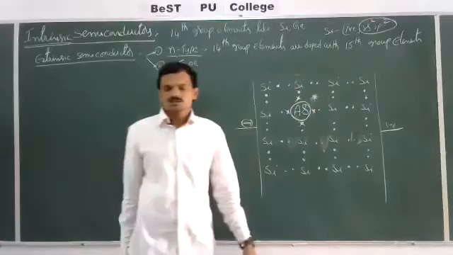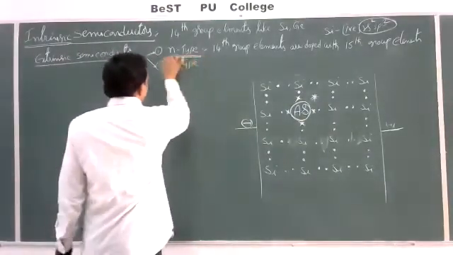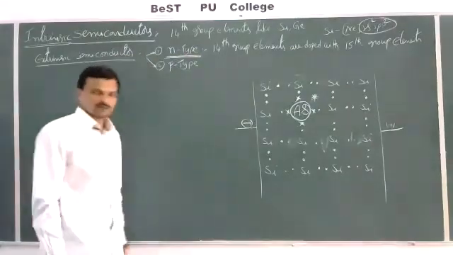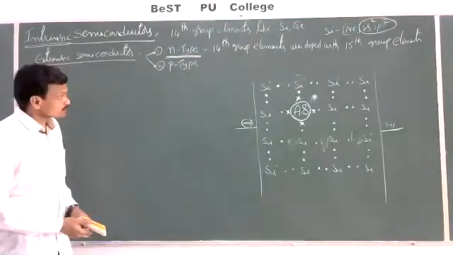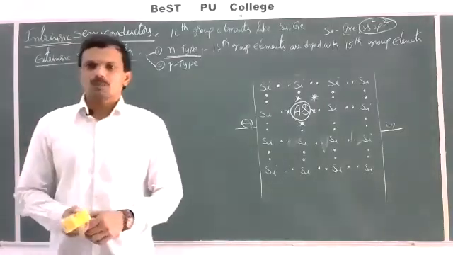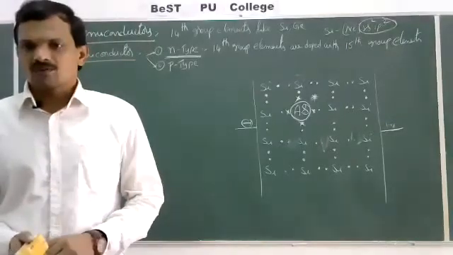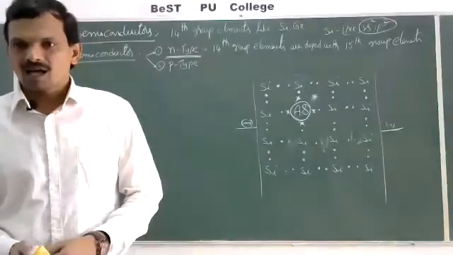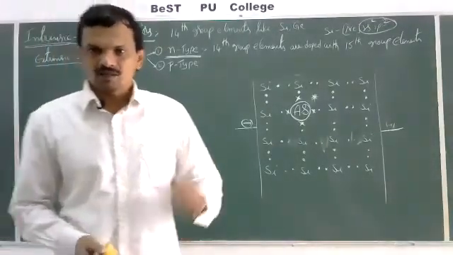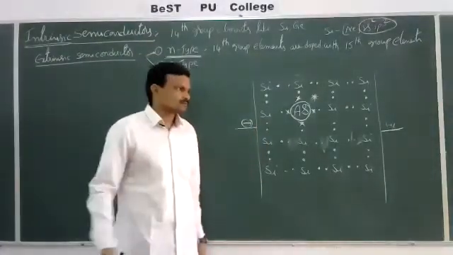Since the conduction is due to negatively charged particles, these are called N-type semiconductors. Okay. See once again. If 14th group elements like silicon or germanium are doped with 15th group elements like phosphorus or arsenic, okay, then we can get N-type semiconductors.